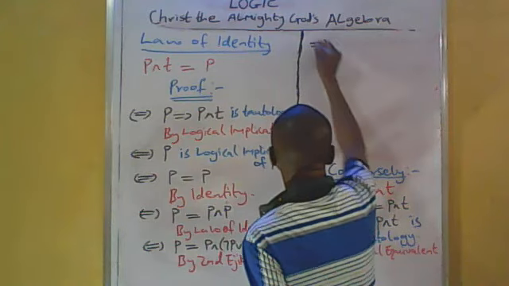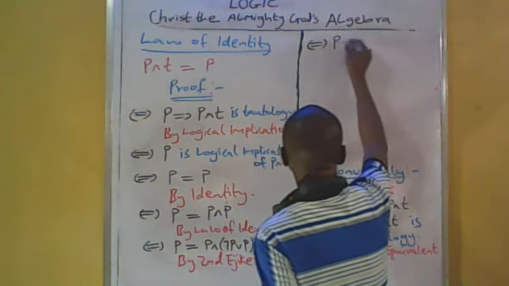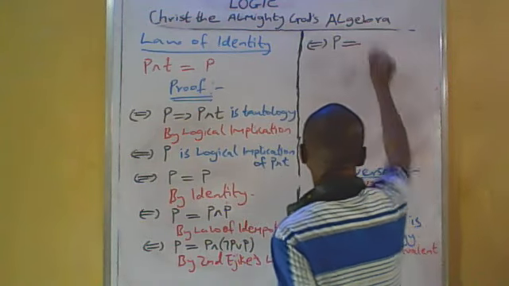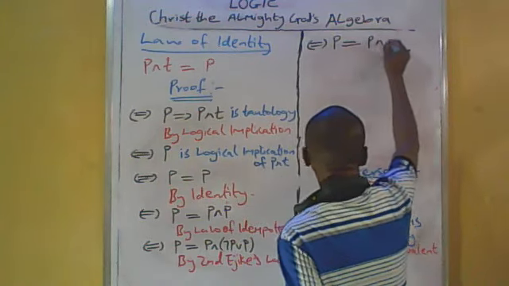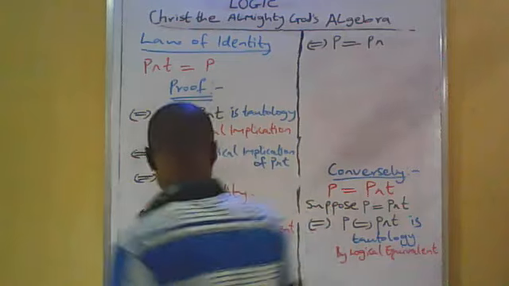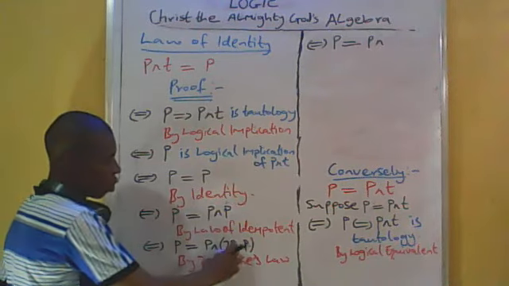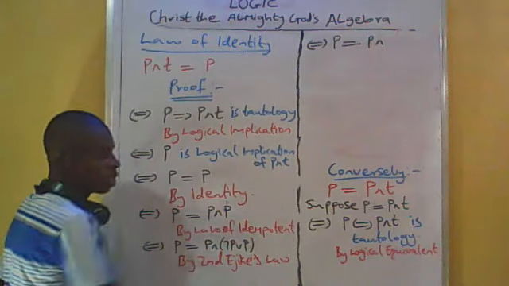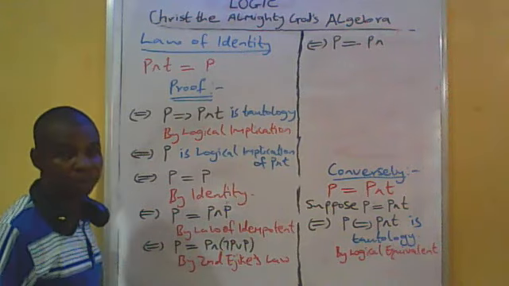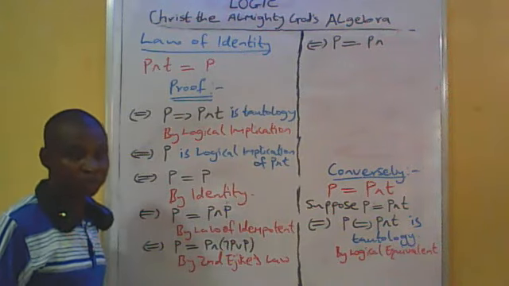If and only if P is equal to P and you see that this not P or P is equal to T by law of complement.